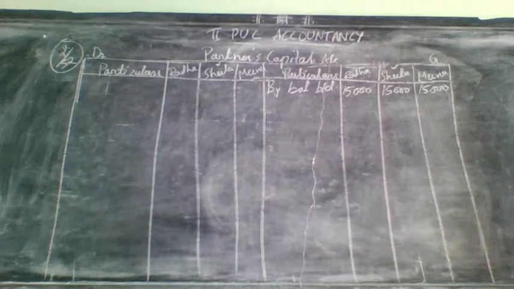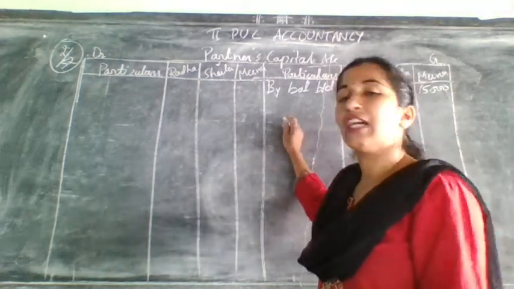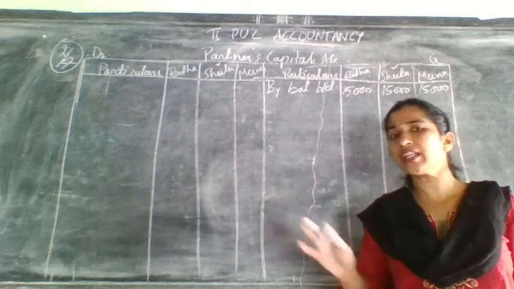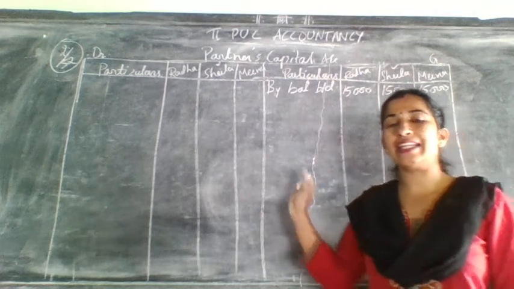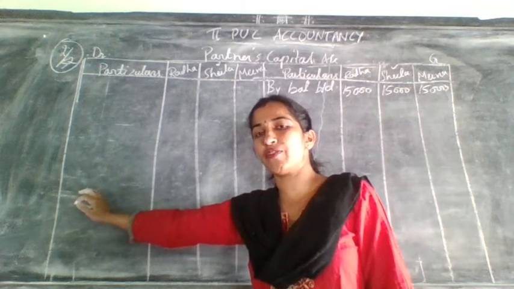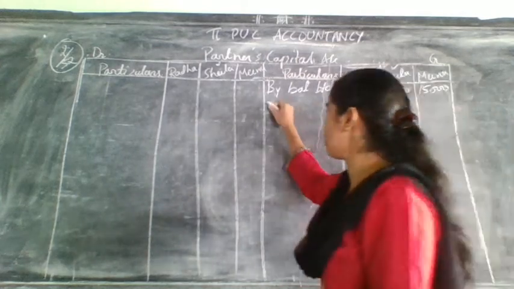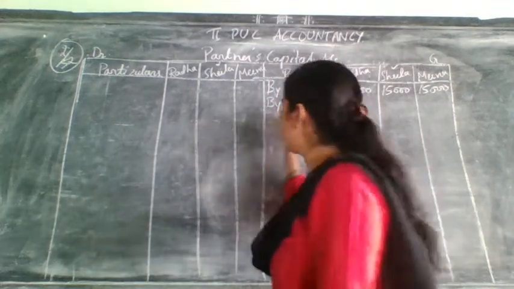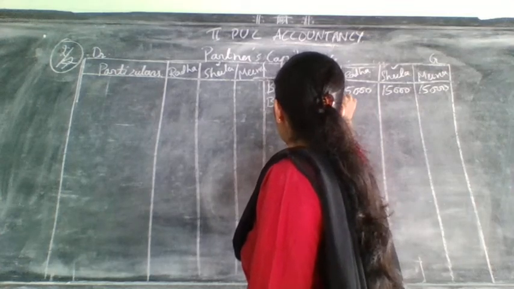Next, after taking this, what you need to do? Very next step only I told. Next entry only. Write revaluation account. See, in the revaluation account, where they have given this time partners capital, all partners capital account came which side? It came on the debit side of revaluation account. If it came on the debit side of revaluation account, in the partners capital account it will come on the credit side. Okay, now write here credit side. By from which account it came? It came from revaluation account. So write here to revaluation account.